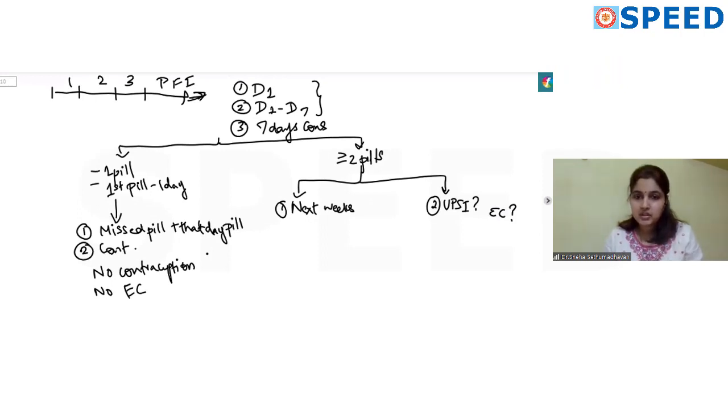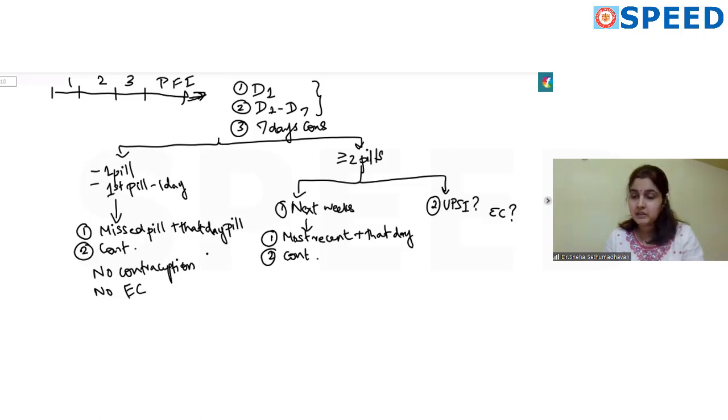So for the first question, if you have missed 2 or more pills, or if you have started the first pill, the day 1 pill, 2 days later, you take the most recent missed pill along with that day's pill, continue with the rest of the pack, and see, this is where the third principle becomes important.